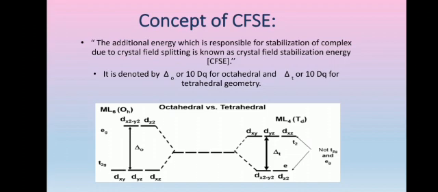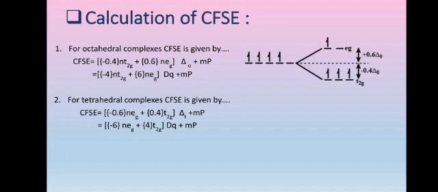Now let us see how we can calculate crystal field stabilization energy. For octahedral complexes, CFSE is given by the formula shown here, that is minus 0.4 Nt2g plus 0.6 Neg into delta O plus Mp, where delta O represents the crystal field splitting energy and Mp represents the pairing energy that is required for the pairing of electrons, or minus 4 Nt2g plus 6 Neg in the form of Dq plus Mp, where Nt2g and Neg represent the number of electrons in T2g and Eg orbitals respectively.